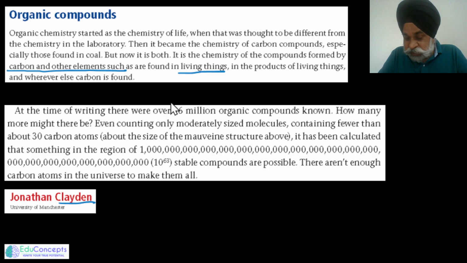According to this book, if we have a carbon compound containing 30 carbon atoms and it is made into different structural forms, almost 10 raised to 63 stable compounds can be possible. This is very interesting, and this many carbon atoms are not there in the universe.